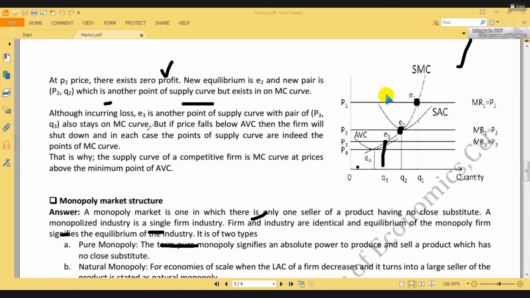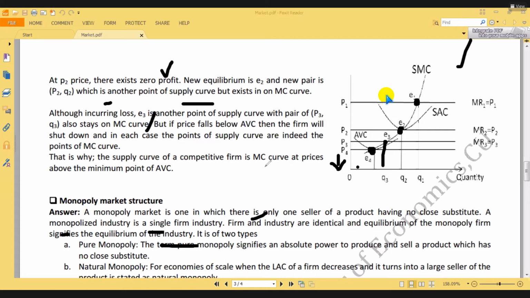Now look, so now the last line: if price falls below average variable cost, below average variable cost means below the minimum point of average variable cost. If price decreases more, then the farm will not continue its business. The farm will shut down its business.